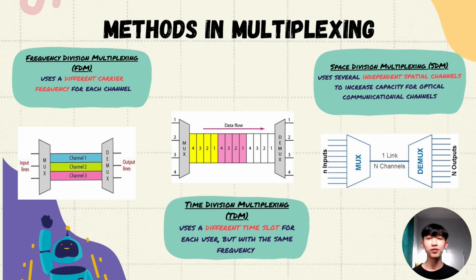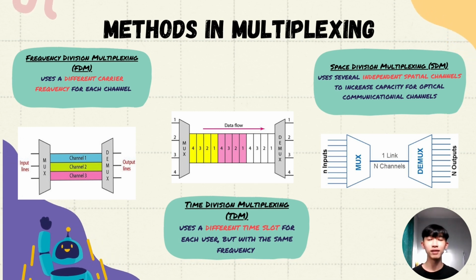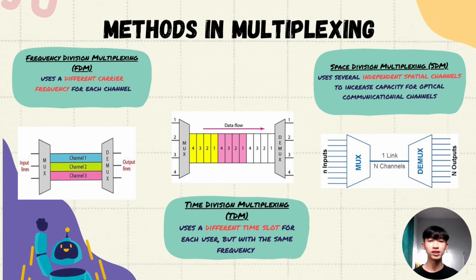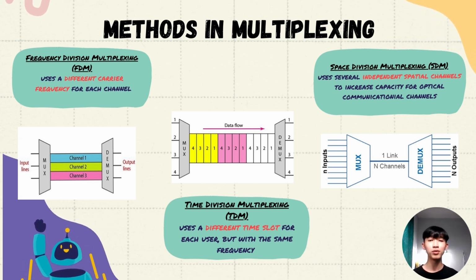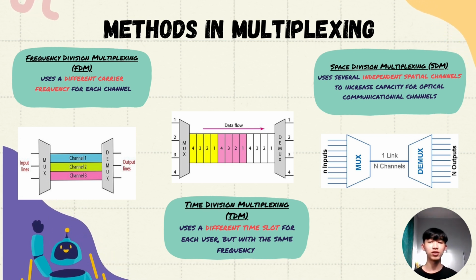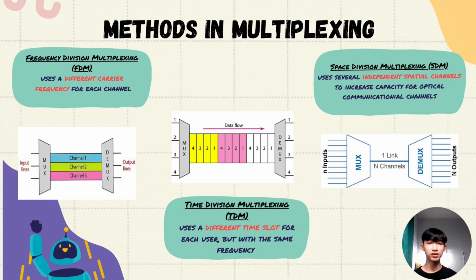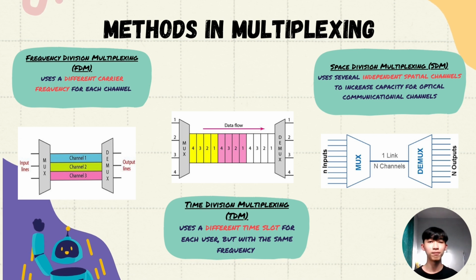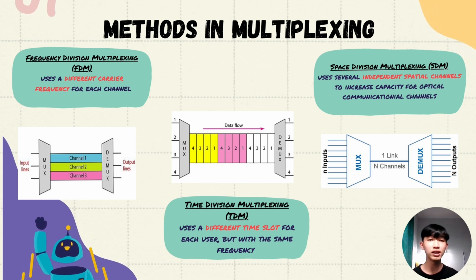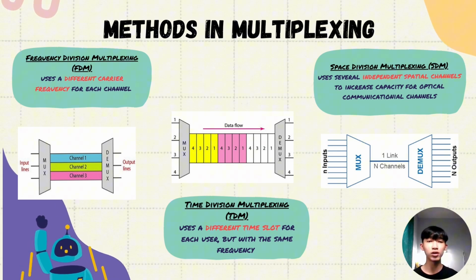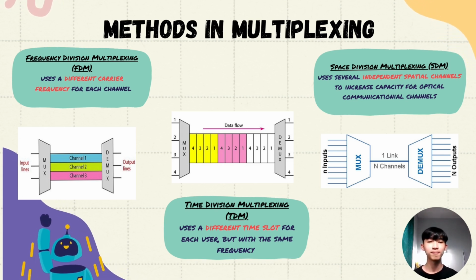The first one is frequency division multiplexing, FDM. It uses a different carrier frequency for each channel. The second one is TDM, time division multiplexing. It uses a different time slot for each user of the channel, but with the same frequency. The last one is space division multiplexing, SDM. It uses several independent spatial channels to increase the capacity for optical communication channels.